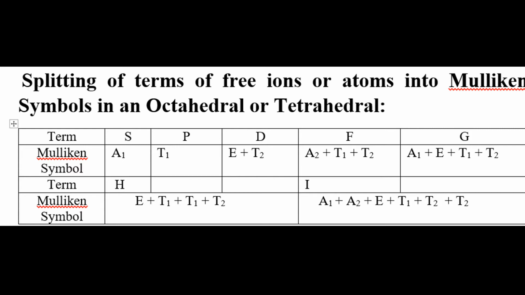And those term symbols come from group theory. This is very important in case of Mulliken term symbols.